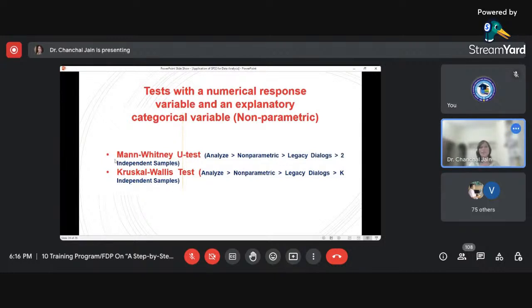Mann-Whitney U test is the substitute for the parametric independent samples t-test. Similarly, Kruskal-Wallis test is the substitute for one-way ANOVA. So if assumptions of the parametric tests are not met, we can move to the non-parametric category and use these two tests.